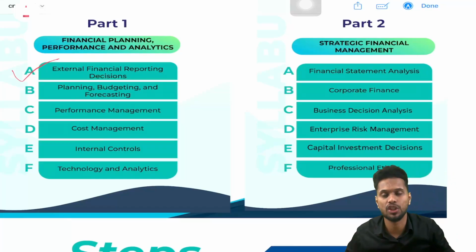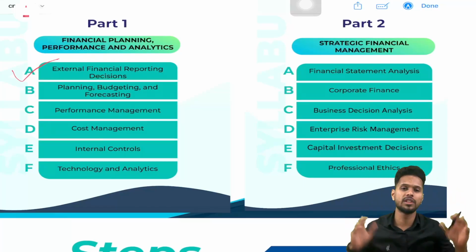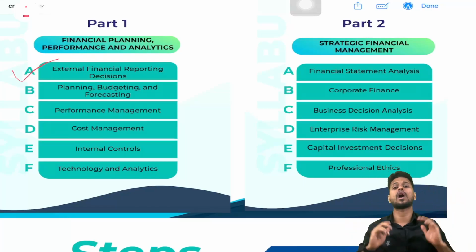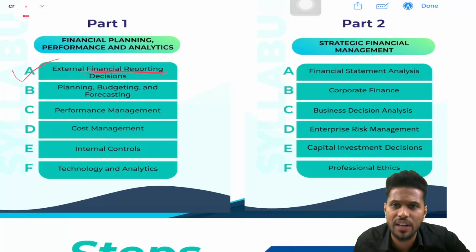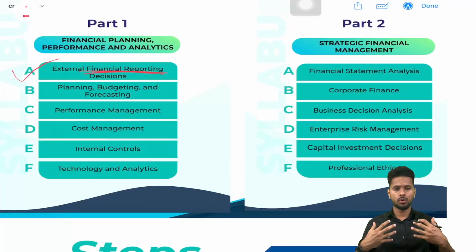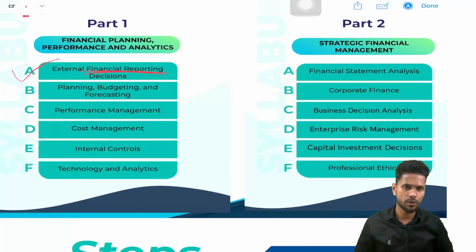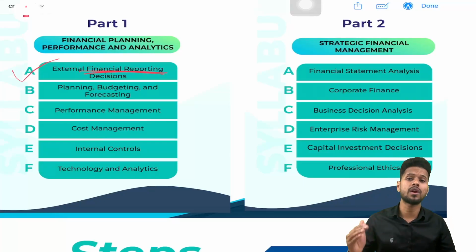that we are studying in section A of our part 1 syllabus. That is in accounting related area. The accountant is doing all this job. So the accounting related area we are studying in section A of the part 1 syllabus, that is financial reporting. Clear. So what are the financial reports that we should develop, and how to create all these financial reports, that we are studying in part 1 section A.